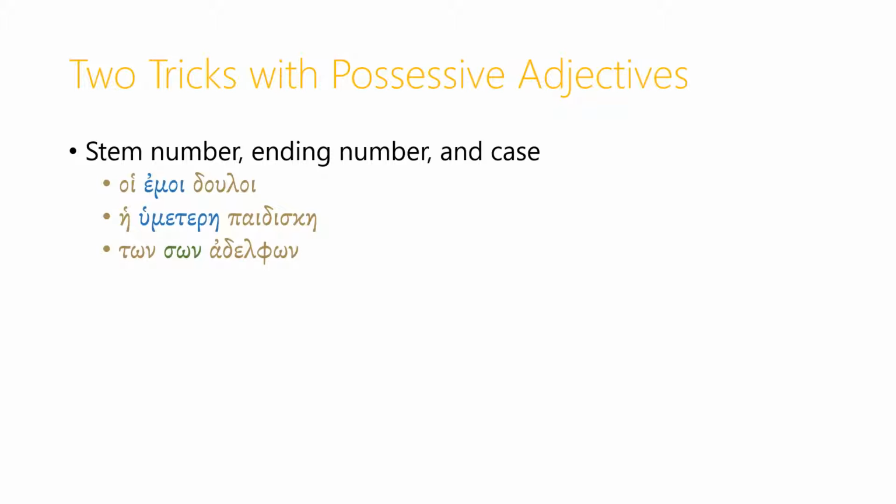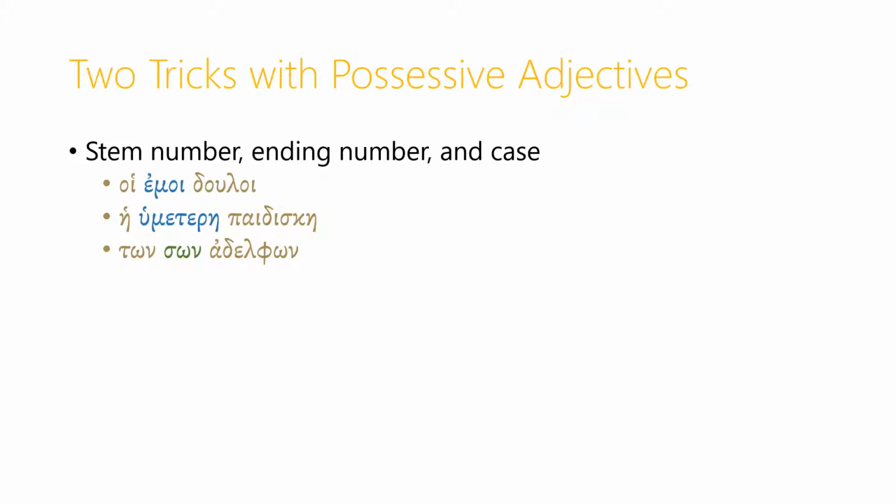If it's singular, I'll use emos, or sos if it's you. If the group doing the possessing is plural, then I'll use humeteros if it's you, or hemeteros if it's we. That number of the person who's doing the possessing is distinct from the number of the ending, because the number of the adjective ending agrees with the thing being possessed.